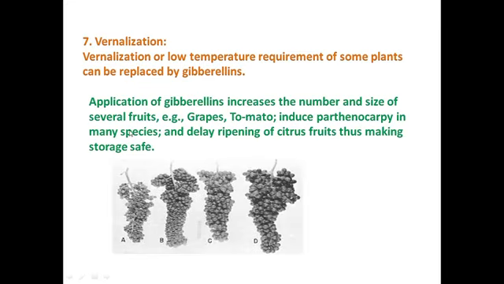Fine. Then we have applications. If we apply gibberellins, they increase the number and size of several fruits like grapes and tomato, and induce parthenocarpy in many species. Parthenocarpy, you already know, is the production of seedless fruits. They also delay the ripening of fruits, thus making storage safe. So what happens if gibberellic acid is applied to grape vines? Here you can see it helps the stem of these.